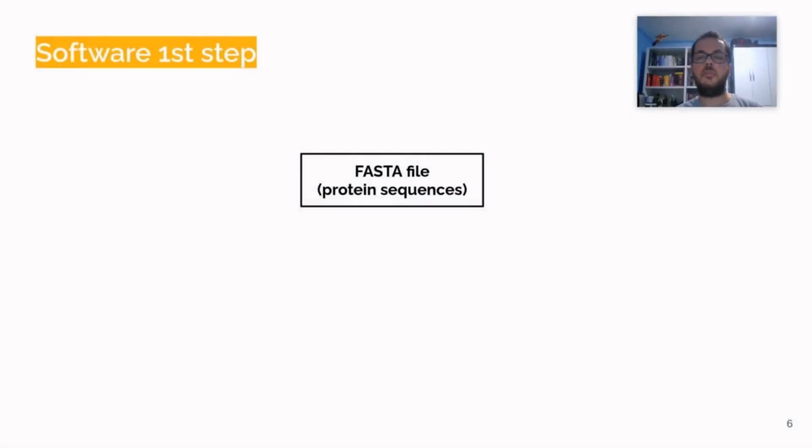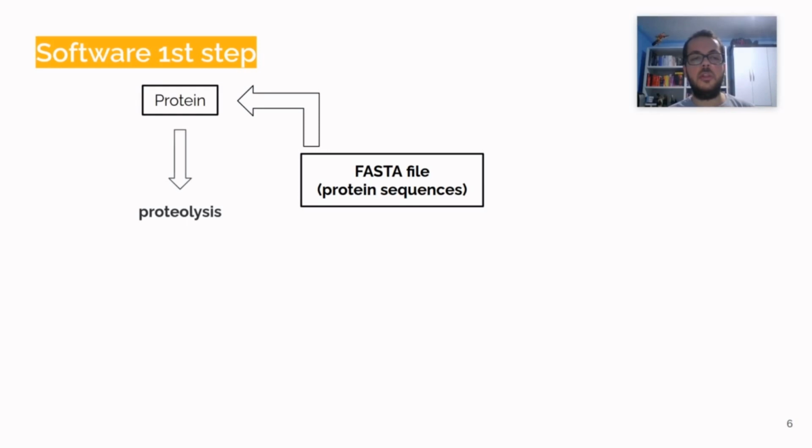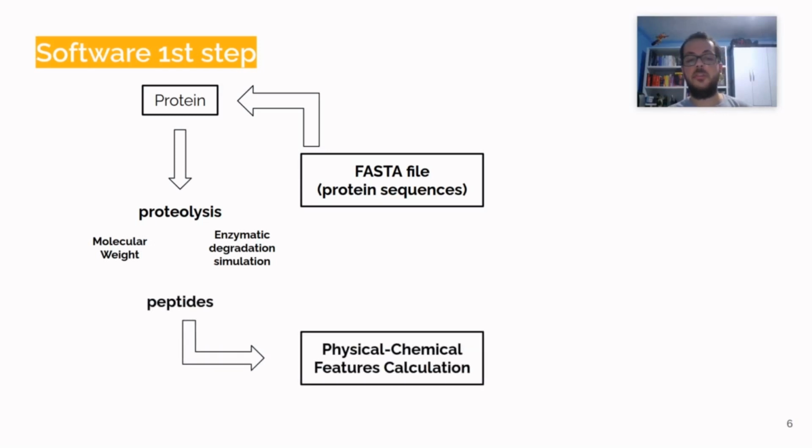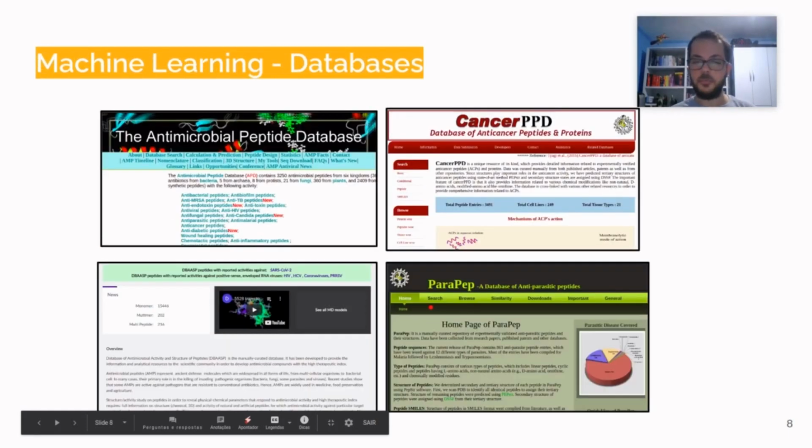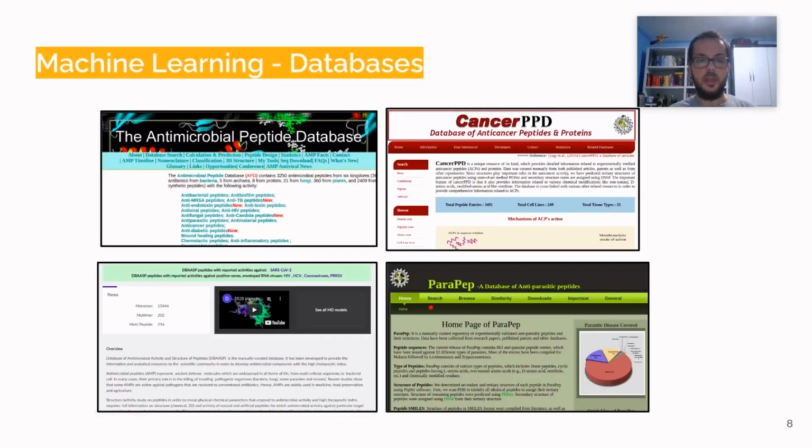How do we do that? We do that using a simple FASTA file. If they are proteins, we need to make this simulation of proteolysis using molecular weight information and enzymatic degradation simulation. And then we generate a lot of peptides, or we can use FASTA files full of peptides, then we skip the proteolysis step, and then we calculate the physical chemical features. As I said, we use the deposited databases to make a supervised classification of these peptides and predict the activity